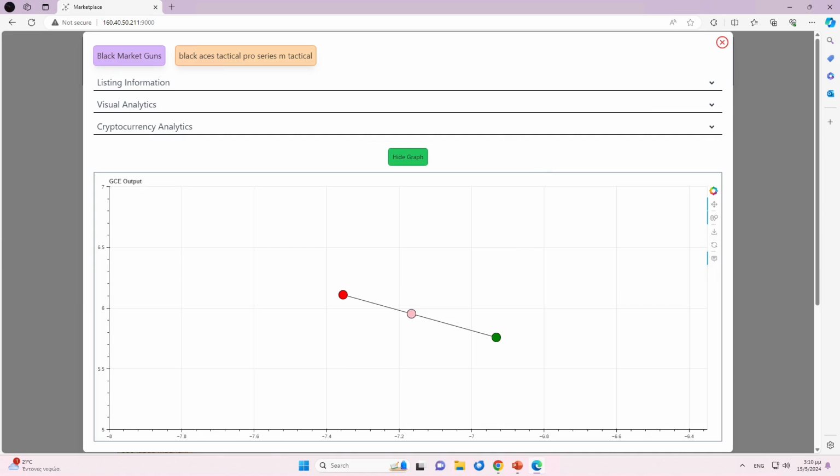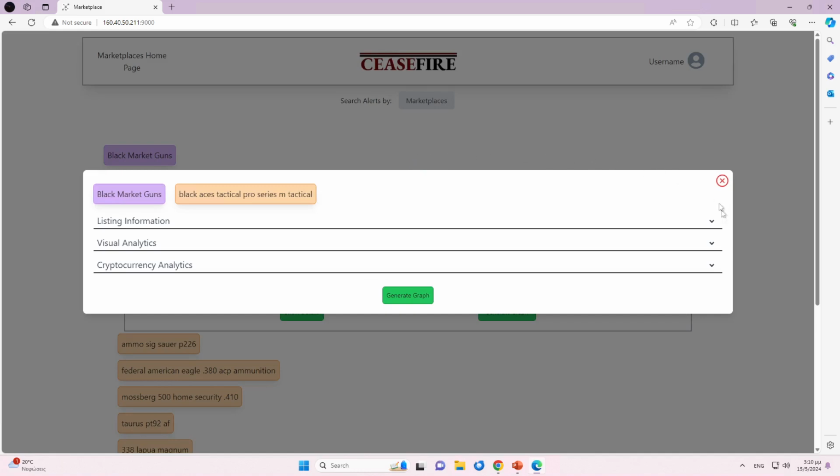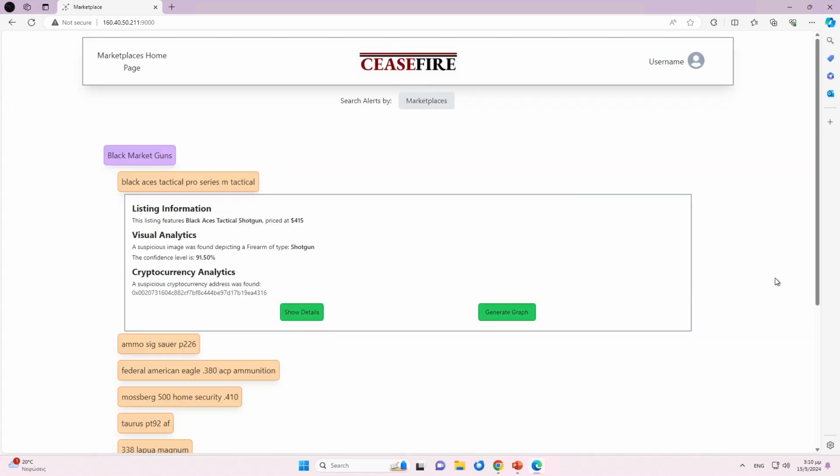For example, here we can see the connection between this listing, which is the green node, and the cryptocurrency transaction based on the price of the firearm. This is the cryptocurrency transaction. Furthermore, a connection with a scanned parcel image can be made due to the date and firearm category. More information about the creation and use of correlation graphs are presented in the final demo. With this listing, we end the demo presentation for use case 3, firearms purchase on dark web marketplaces.